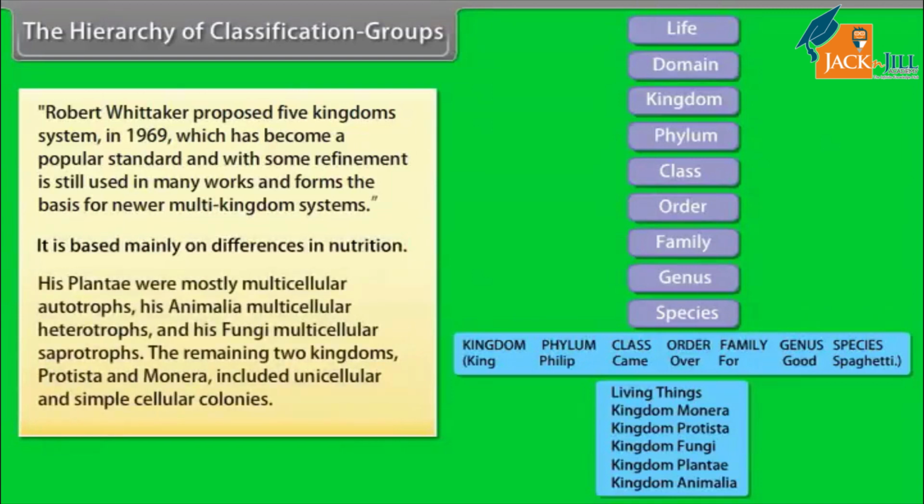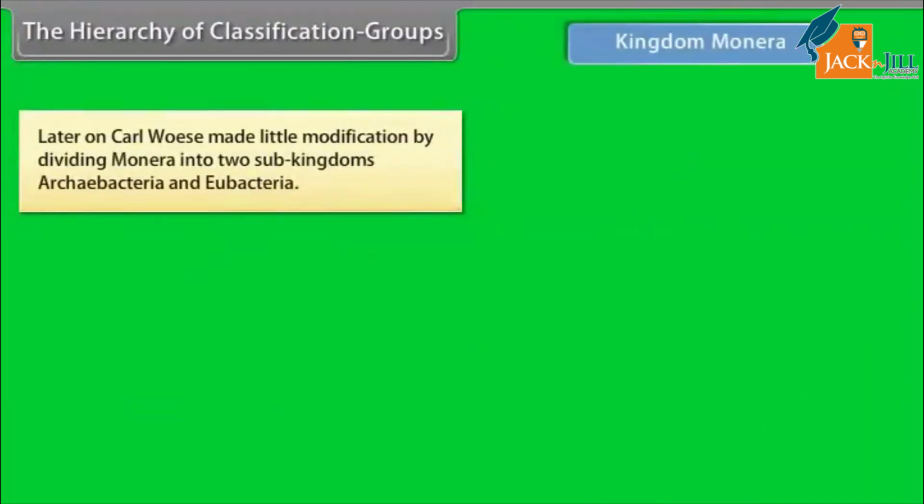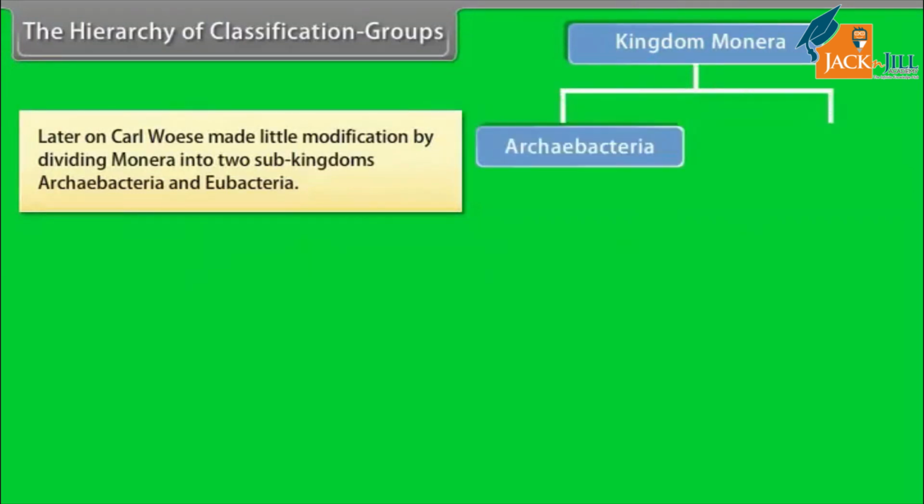His Plantae were mostly multicellular autotrophs, his Animalia multicellular heterotrophs, and his Fungi multicellular saprotrophs. The remaining 2 kingdoms, Protista and Monera, included unicellular and simple cellular colonies. Later on, Carl Woese made a little modification by dividing Monera into 2 subkingdoms, Archaebacteria and Eubacteria.